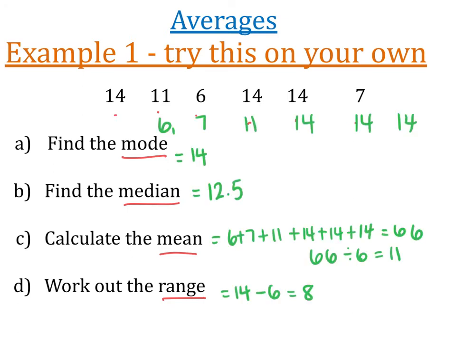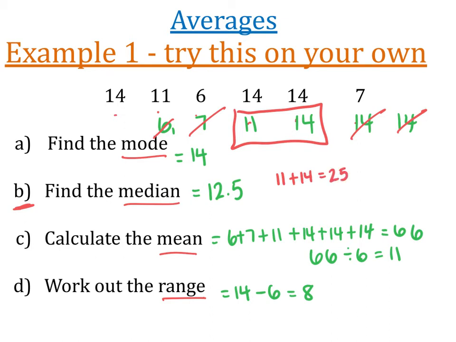All right, so here are the answers. There is one question I would like to go through. So when you want to find the median, I've put the numbers in order, and then I'm going to go ahead and cross out the smallest and the biggest, and the smallest and the biggest. And now I have a bit of a problem because now I have 2 numbers left. So if you have an even amount of data and you end up with 2 numbers in the middle for the median, what you need to do is add them together. 11 plus 14 is 25. And then you need to divide that by 2. So you need to find out what is in the middle of those 2 numbers.